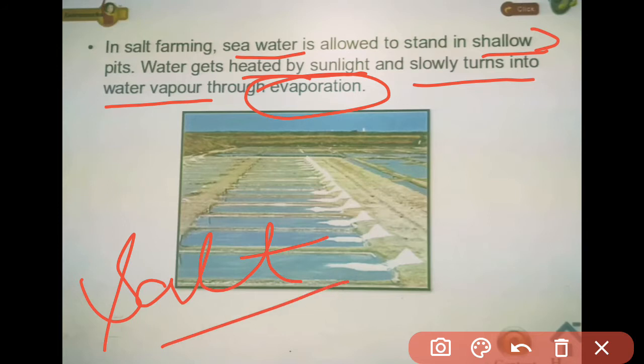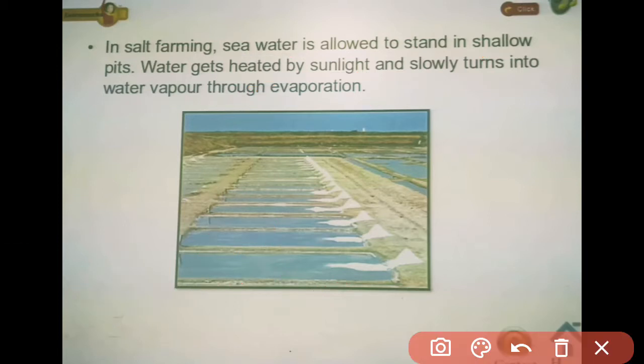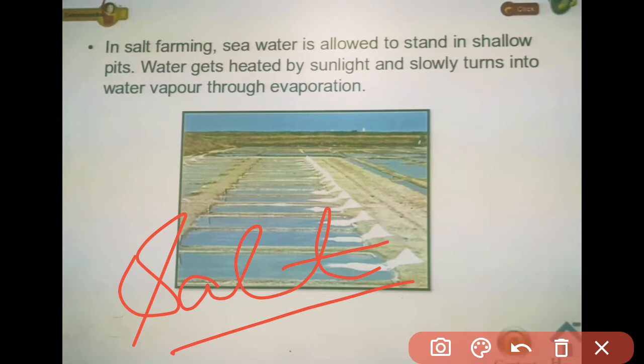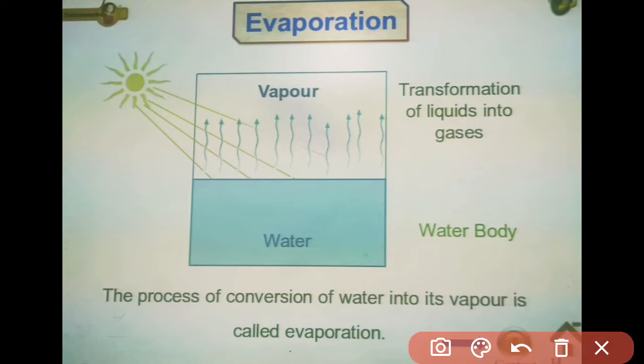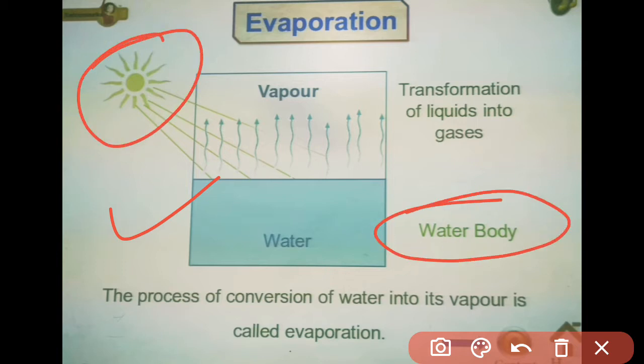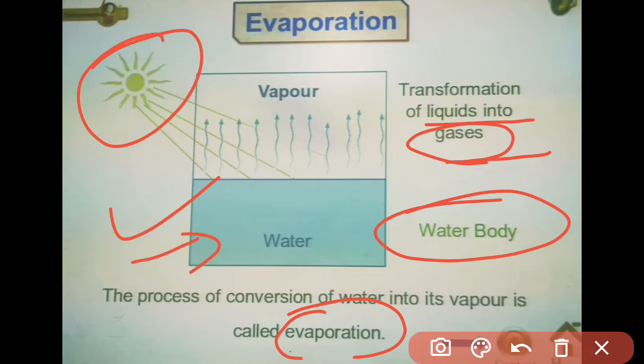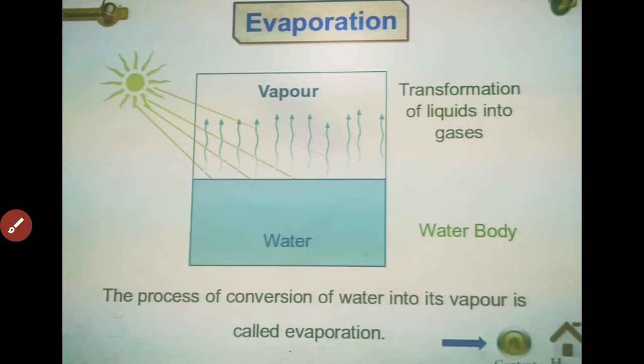First of all, we have the sea water, which is a mixture of salt and water, and after the process of evaporation only salt remains there, and all the water has turned into water vapor. We can depict the process of evaporation as shown in this picture. Due to the heat of the sun, all the water from the water bodies turns into gas. The liquid turns into gas through the process called evaporation. So all the water doesn't remain there, and only the salt remains.